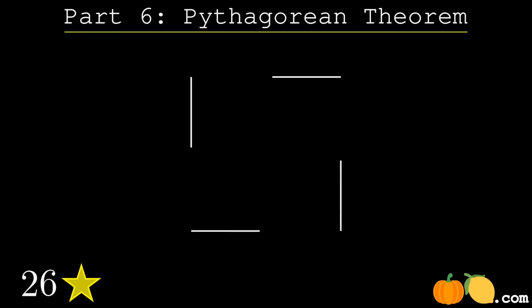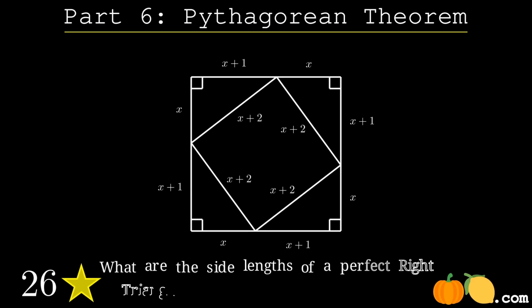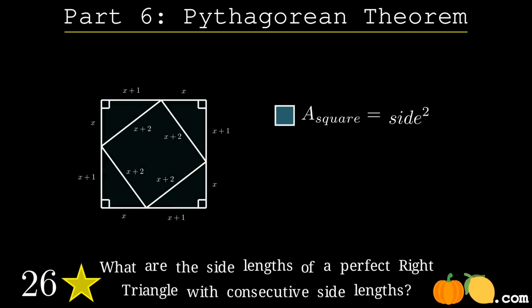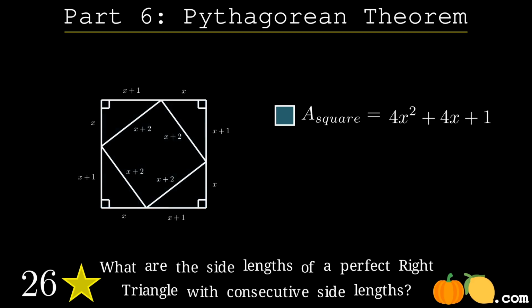I'm going to solve one more question that will allow me to indirectly prove Pythagorean theorem. Here we have a large square, which is broken up into four identical right triangles with consecutive side lengths, and one smaller square inscribed within.